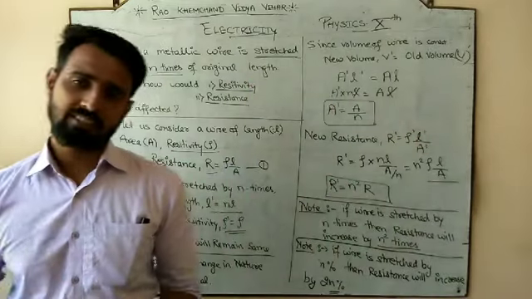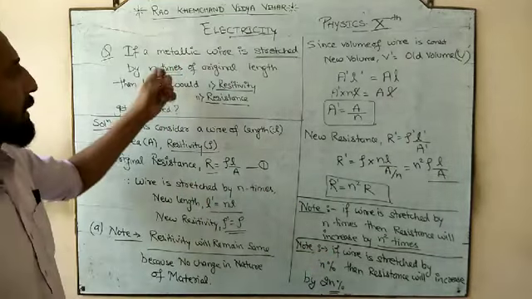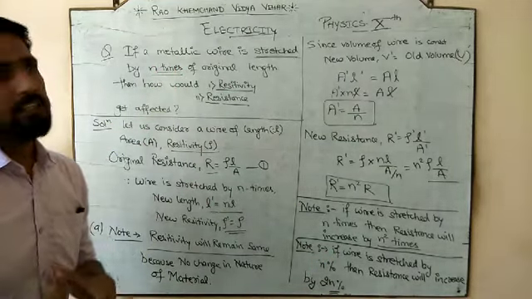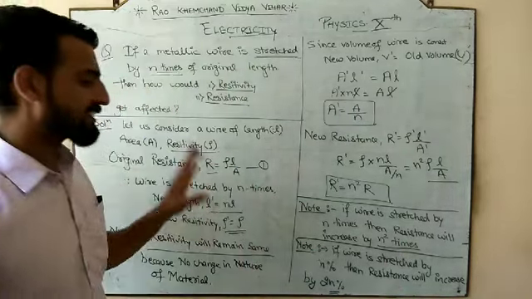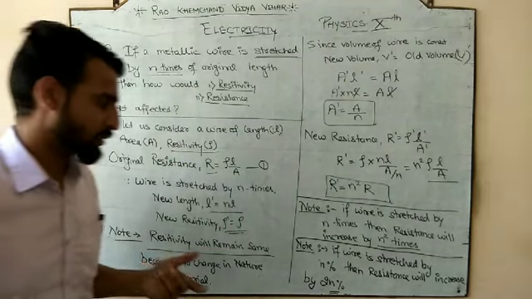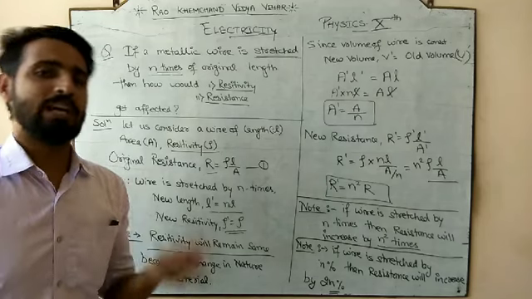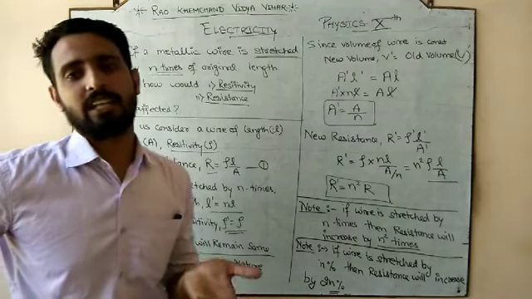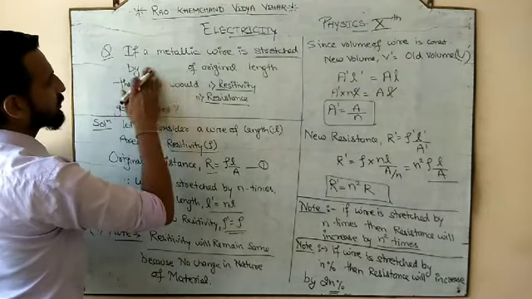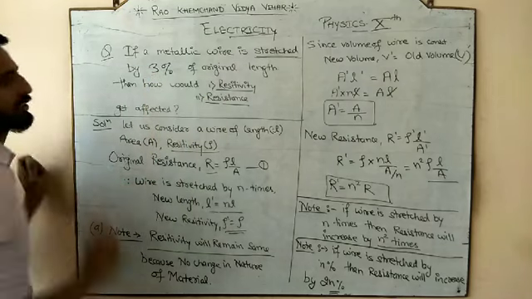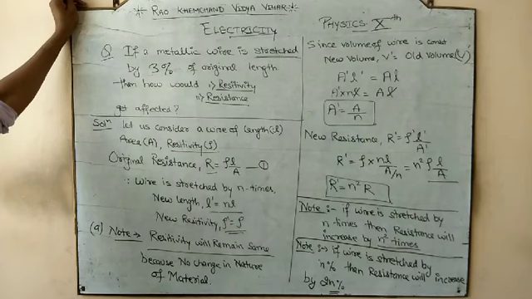So if wire is stretched by n%, not n times, and you all know that percent and times are different. Percent means how many percent of it, 2%, 3%, 5%, and here we are talking about times, how many times it became. So if it is n times, the new resistance would be n square times, but if it is n%, for competition, the new resistance would be 2n%. So if the wire is stretched by 3% of the original length and the rest of the question is the same, what would be the new resistance?